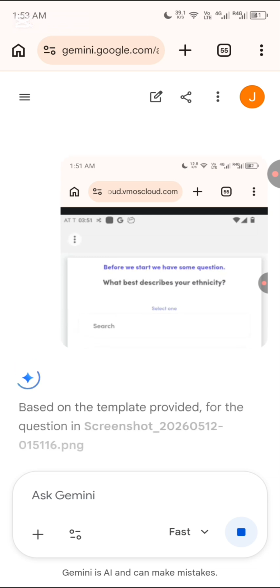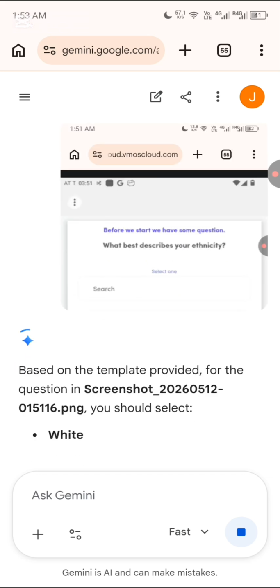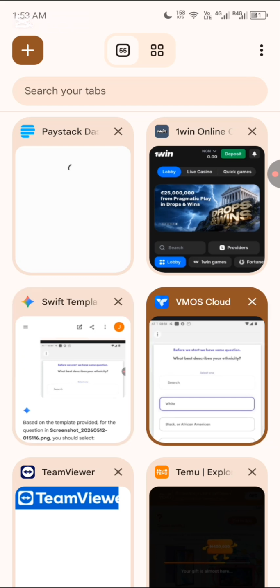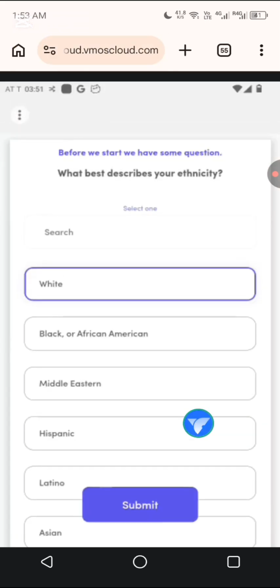So I think based on the template you provided, white. I told you I know the answer is white already, but I'm trying to show you that Gemini AI can also be accurate. So definitely I'll select white and I'll submit. Now, what I was trying to explain is this.